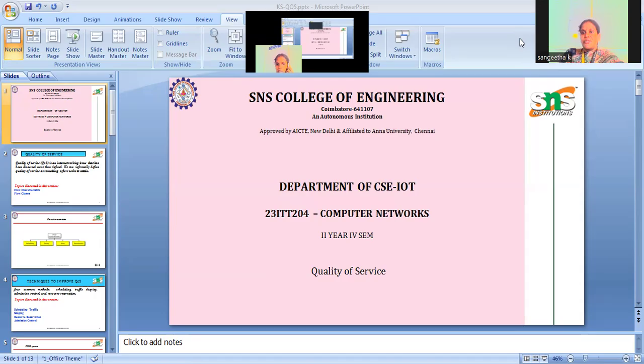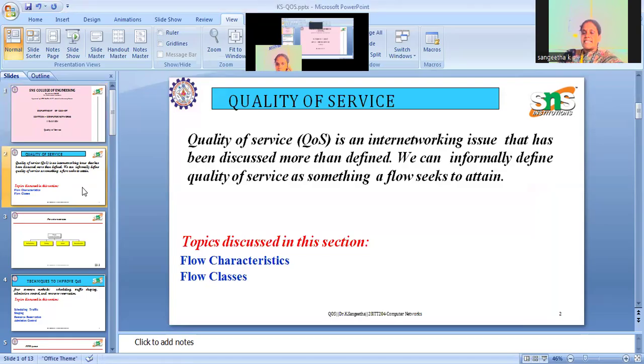In this session, I'm going to discuss quality of service and its various examples. Quality of service is very important to choose a network, right? How can we measure whether a particular network is good in quality? There are several parameters to verify or choose the network. Quality of service is a concept available in networks, an internetworking issue that has been discussed here.